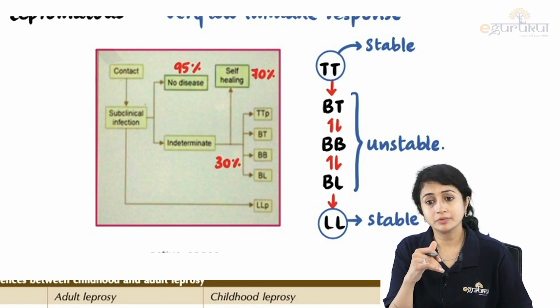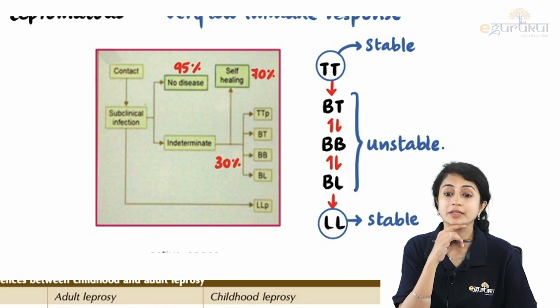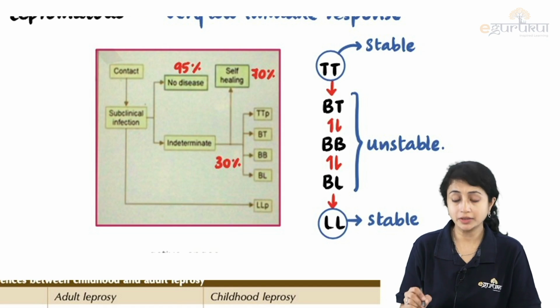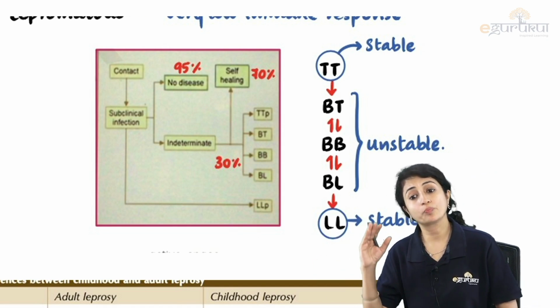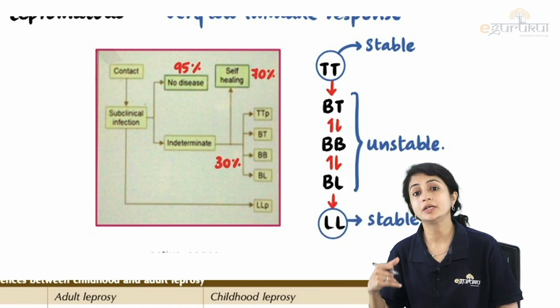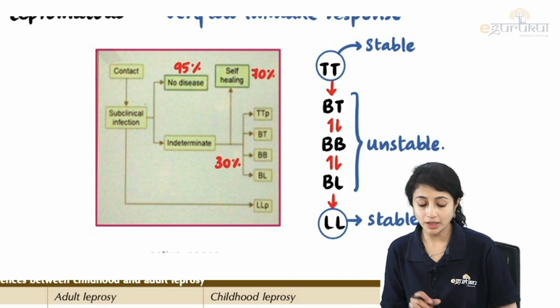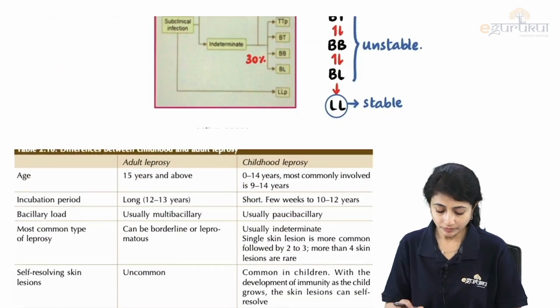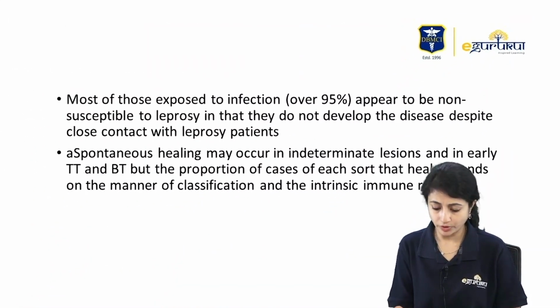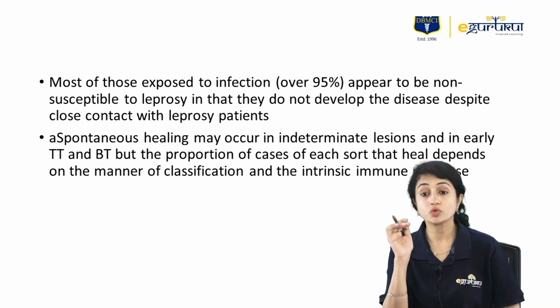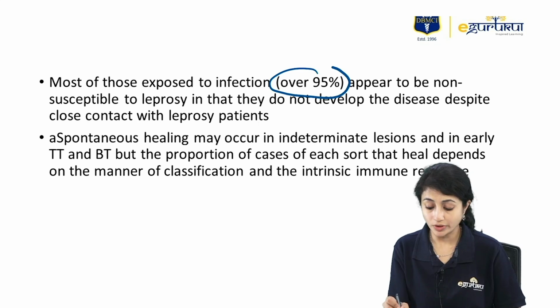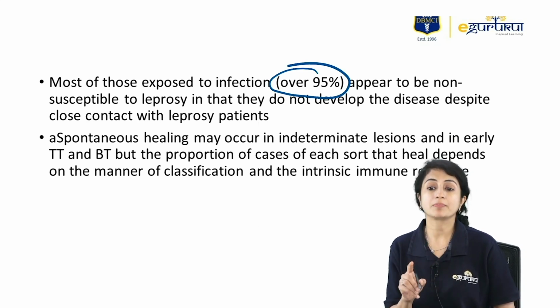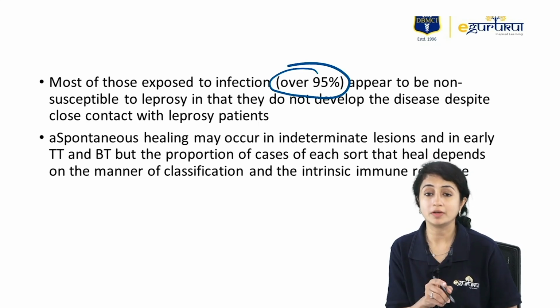From that indeterminate stage also, 70% of patients would self-heal and 30% will go into more polar or more definite spectrums. Right? Now, another important thing that you should be knowing, so most of those exposed to infection, as I told you, over 95% are not susceptible to leprosy and do not develop disease.